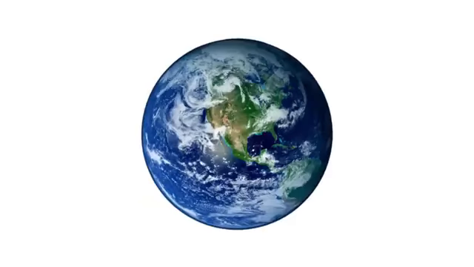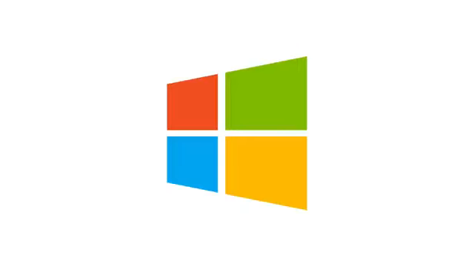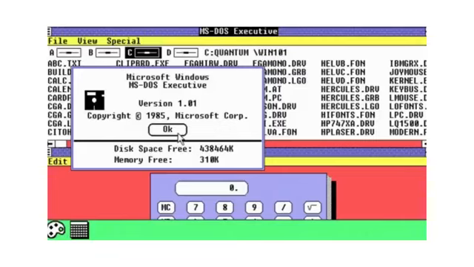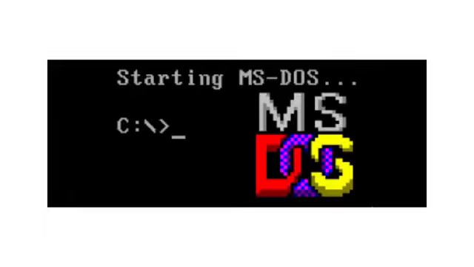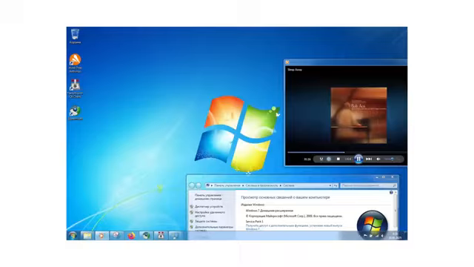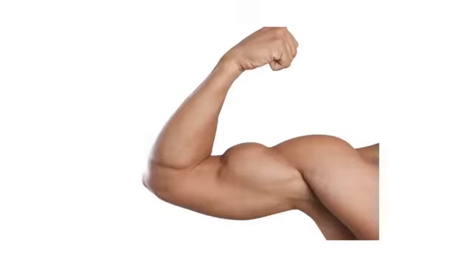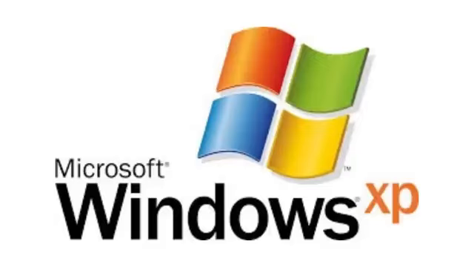Windows is the most popular operating system in the world, created by Microsoft. The first version, Windows 1.0, was released in 1985 and was just a graphical shell on top of MS-DOS. Over time, the system evolved and turned into a full-fledged OS with legendary versions of Windows 95, XP, and Windows 7, 10, and the current 11.